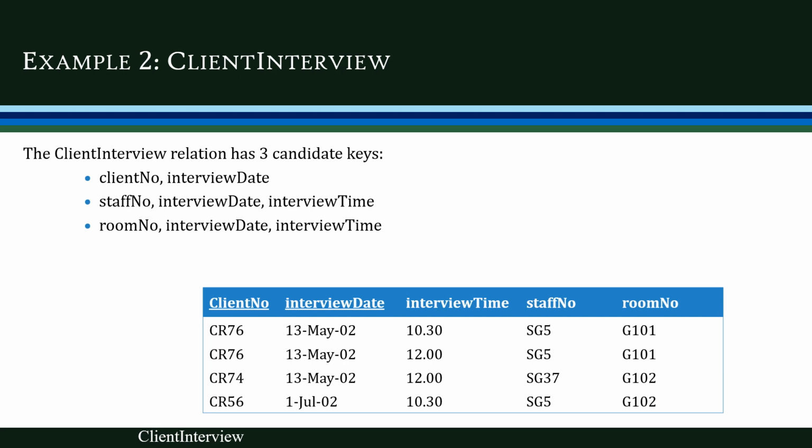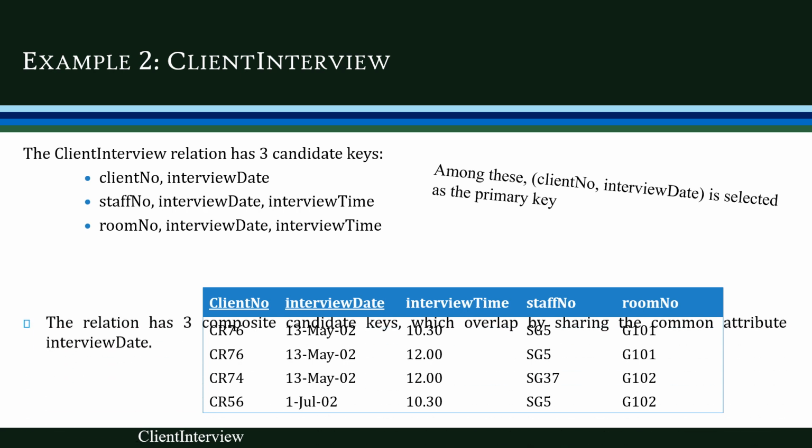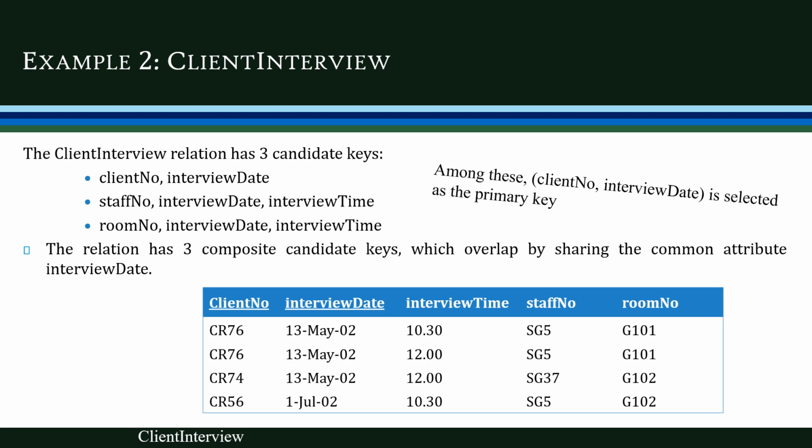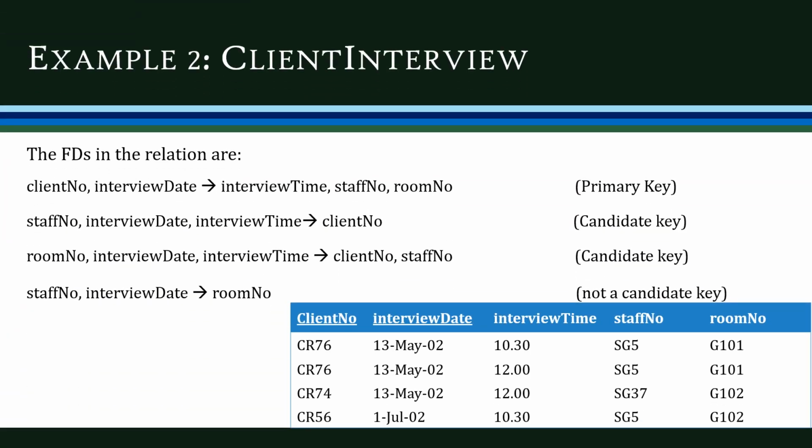Okay, so these keys are composite and these keys have one overlapping attribute. Among these three candidate keys, we are selecting one of them as the primary key. The client number, interview date is selected as the primary key. This relation has three composite candidate keys which overlap by sharing the common attribute interview date. So we identified all the candidate keys in the relation.